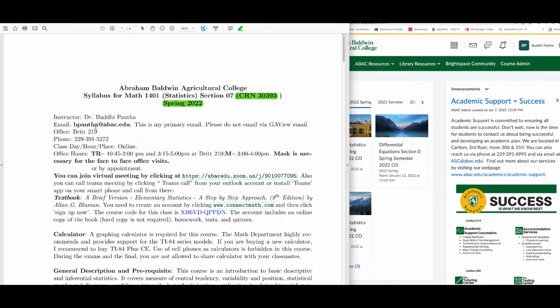My email address is bpantha@abac.edu. This is my primary email. Please do not email via GeorgiaView, okay? Because I do not check that much. So this is the email that I check all the time. So please, if you want to communicate with me, please email on to this email address, okay?